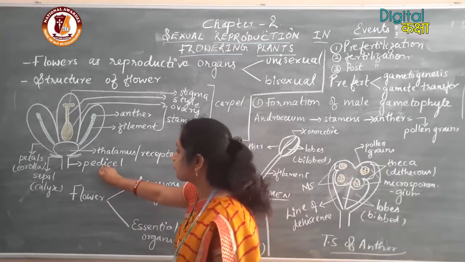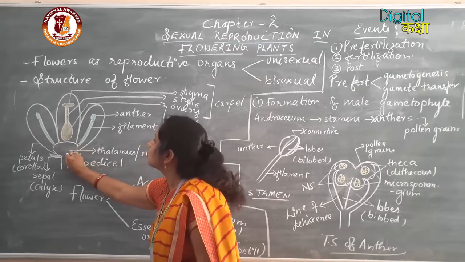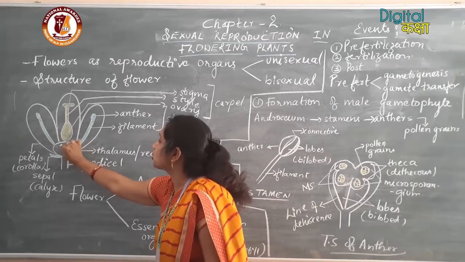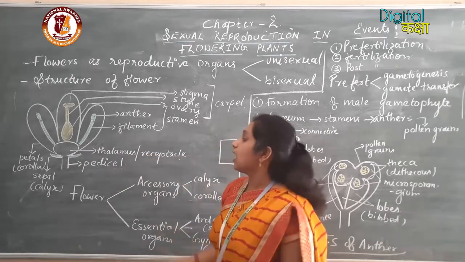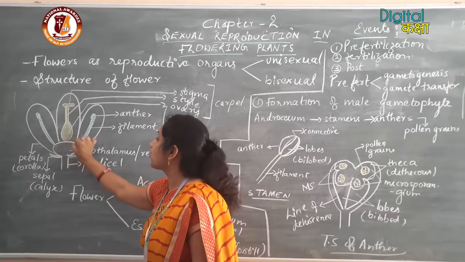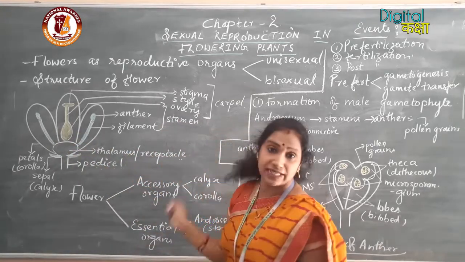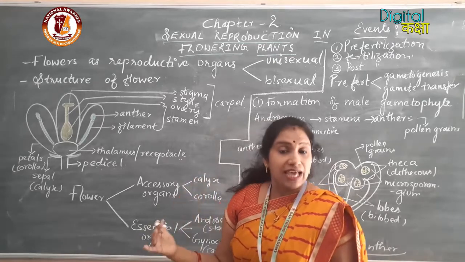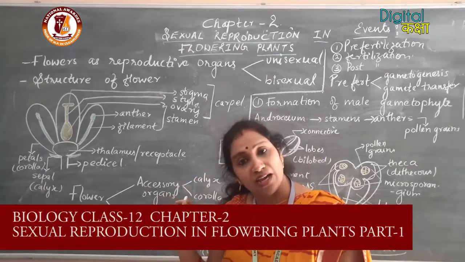Just above the pedicel you can see a bulgy structure that is called the thalamus or the receptacle. Above the thalamus or receptacle, all the floral appendages are present.